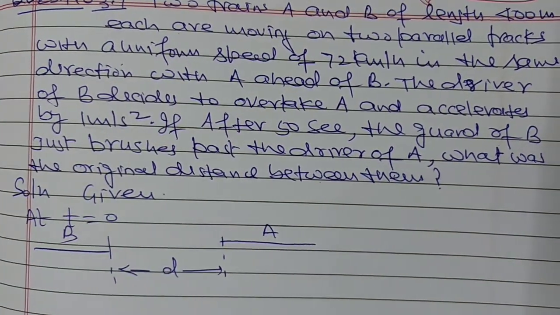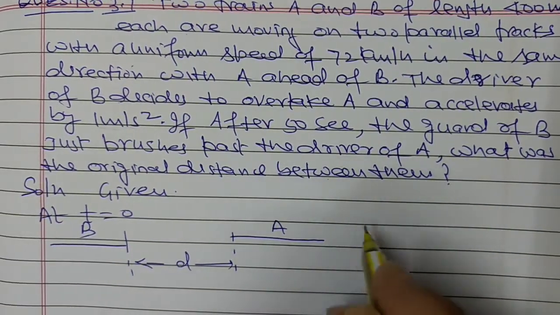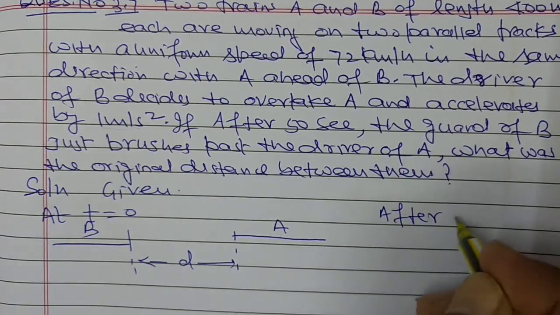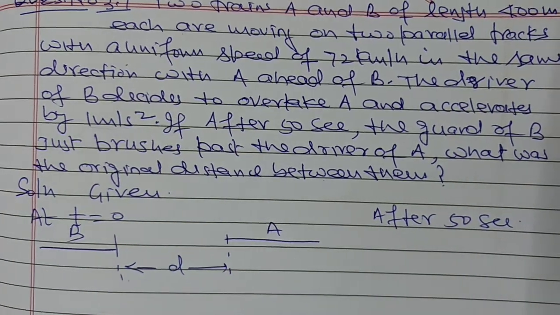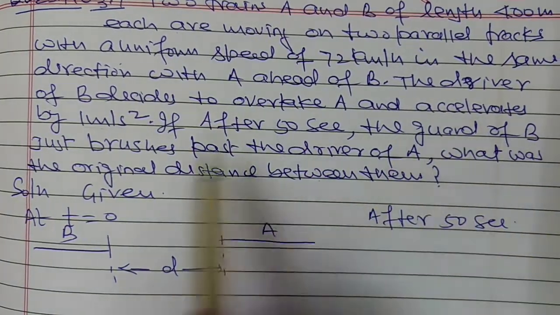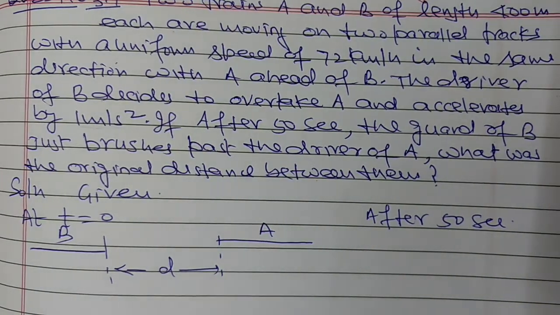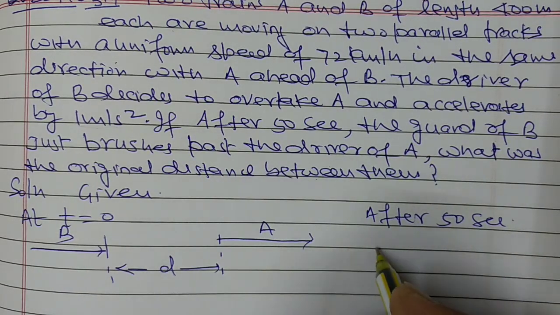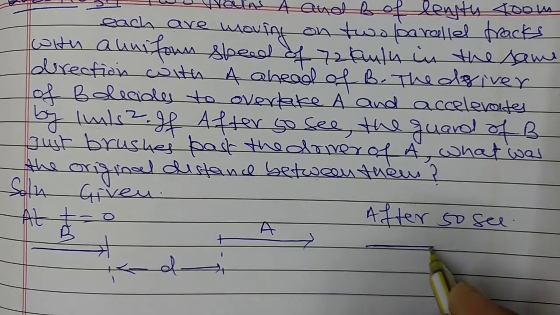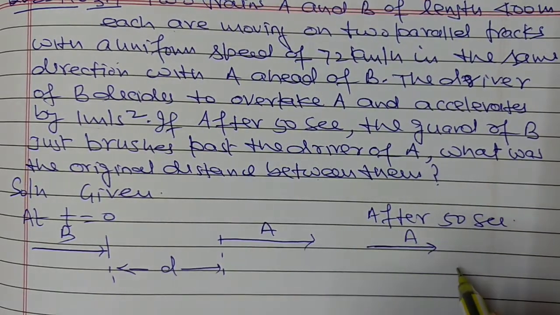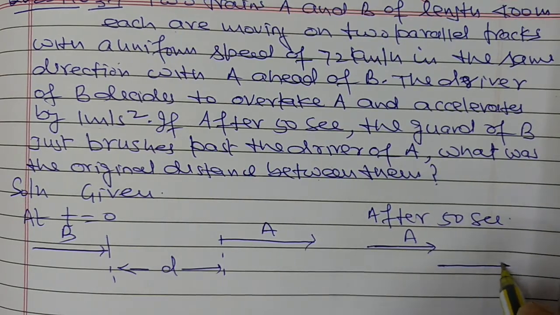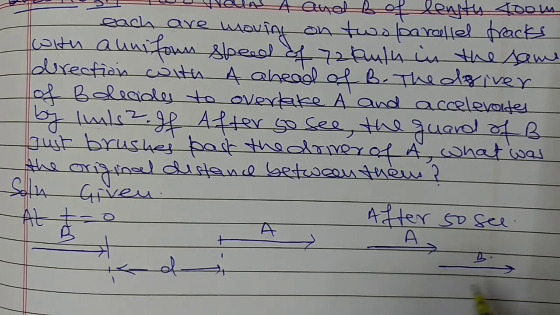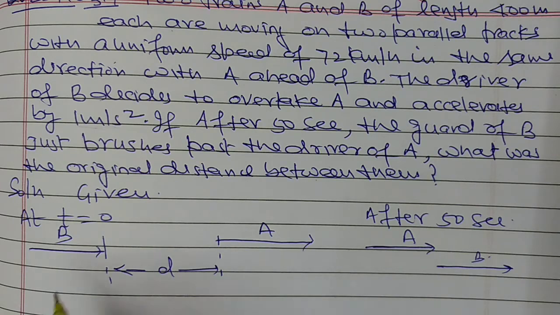At t equal to 0, and after 50 seconds the situation is: the guard of B just brushes past the driver of A. After 50 seconds train A is here, and train B is here. Now we will find the distance travelled by both.